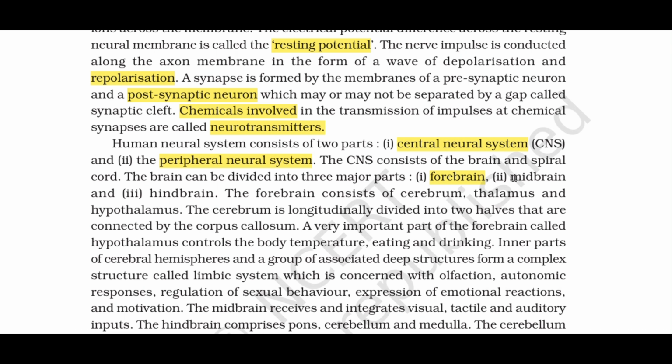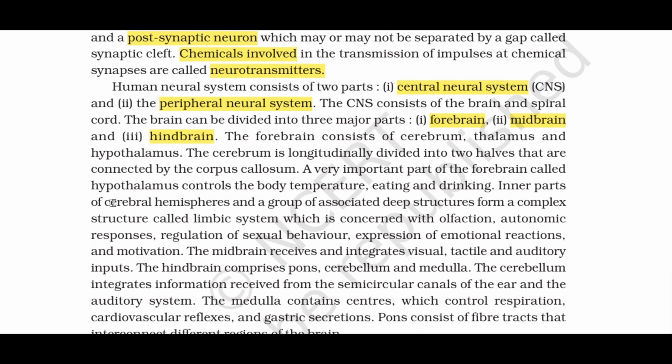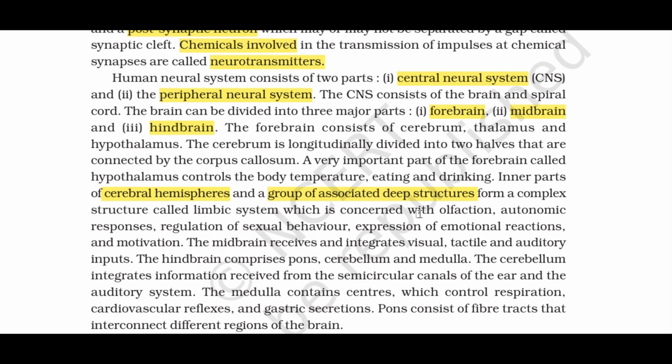The brain can be divided into 3 major parts: 1. forebrain, 2. midbrain, and 3. hindbrain. The forebrain consists of cerebrum, thalamus, and hypothalamus. The cerebrum is longitudinally divided into two halves that are connected by the corpus callosum. A very important part of the forebrain called hypothalamus controls the body temperature, eating and drinking. Inner parts of cerebral hemispheres and a group of associated deep structures form a complex structure called limbic system, which is concerned with olfaction, autonomic responses, regulation of sexual behavior, expression of emotional reactions, and motivation.